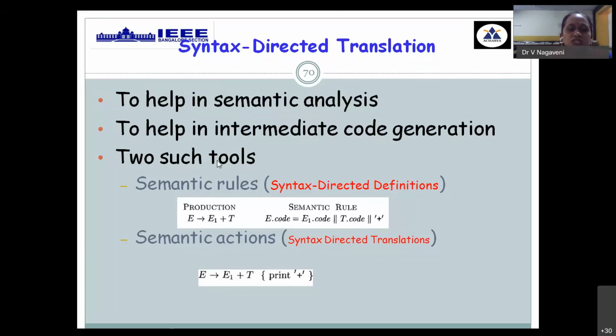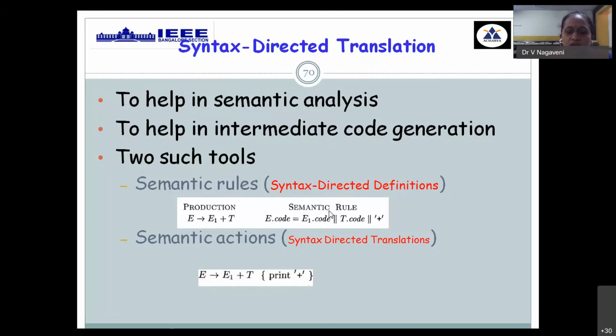The two methodologies we adopt: the first one is syntax directed definition, wherein for your given grammar production, it is adopted with some attributes, code attributes or any other attribute you are making use of. For example, here the variable E is assigned the attribute code, and on the right side we are also attaching some attributes, along with variable E, variable T and the operator plus.